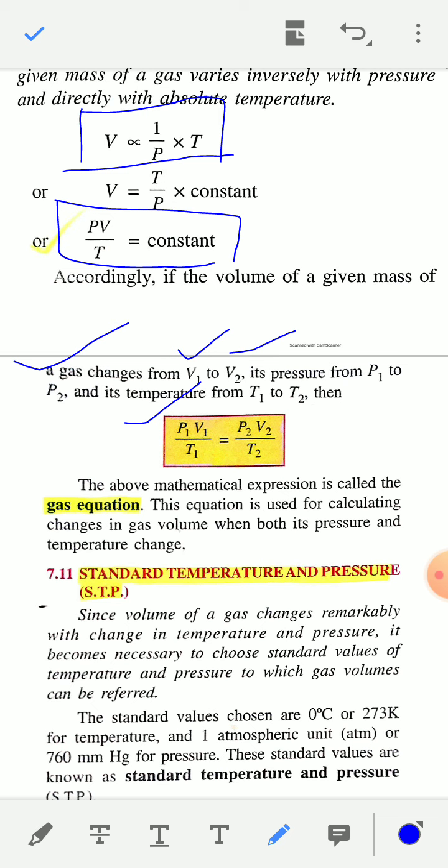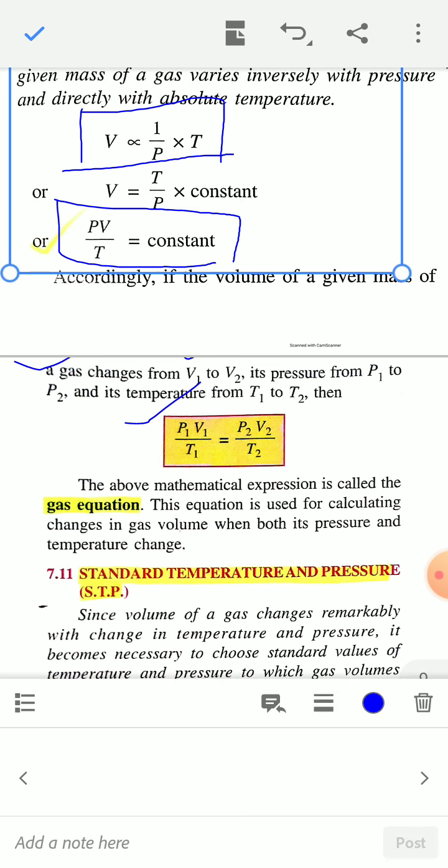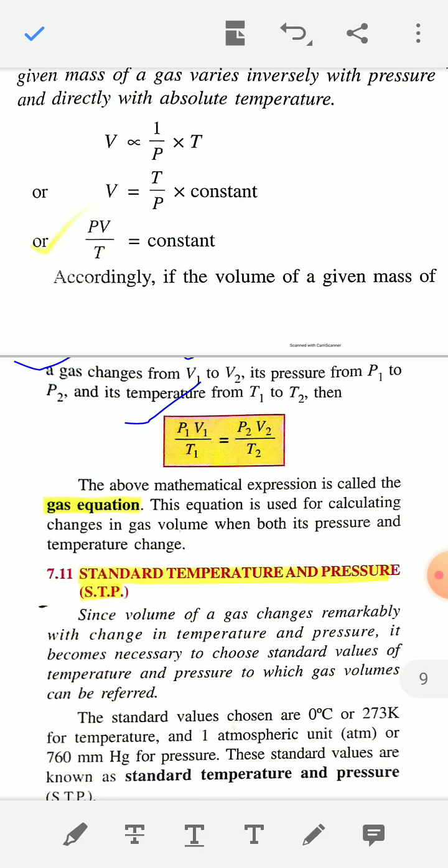Using this equation, you have to solve some numerical problems. And this expression is known as the gas law equation.